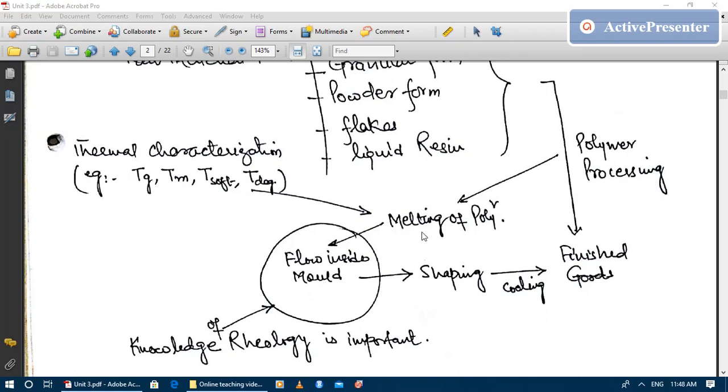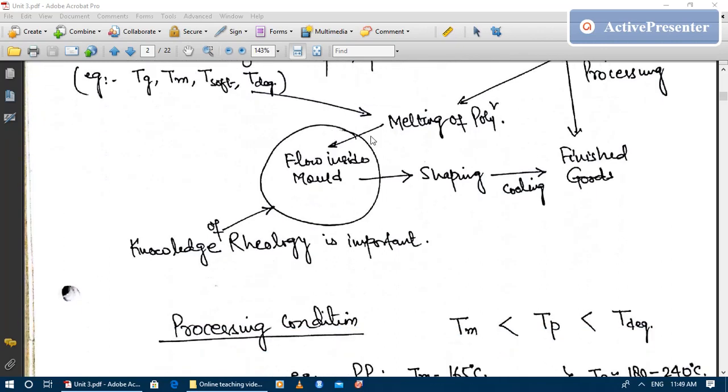Here, melting of the polymer can be characterized by some thermal parameters such as glass transition temperature, melting point, softening temperature, and degradation temperature. The polymer should be melted, so the processing temperature must be more than the melting point of the polymer, but much less than the degradation temperature of the polymer. So in a nutshell, we have to do polymer processing between Tm and T degradation.